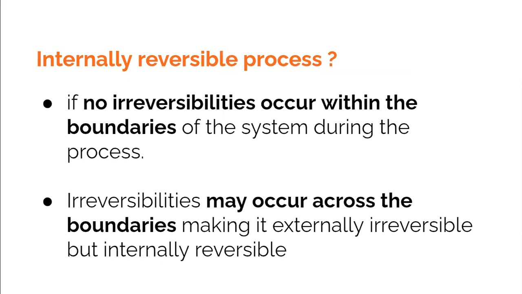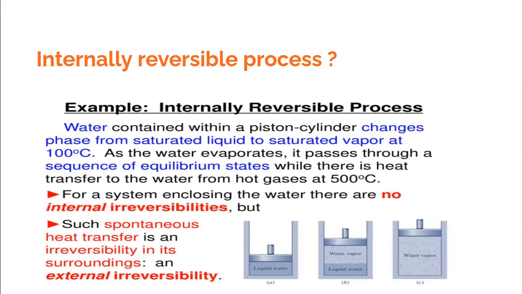By internally reversible process, we concentrate our attention within the system boundary and see whether there is any irreversibility. If you see that within the system boundary there is no irreversibility, then we would say that the process is internally reversible. I hope this is very clear to you: the process is internally reversible if there are no irreversibilities within the system boundary. There could be irreversibilities across the system boundary, but nevertheless, that can be an internally reversible process. An example is given here about how to visualize the internally reversible process.